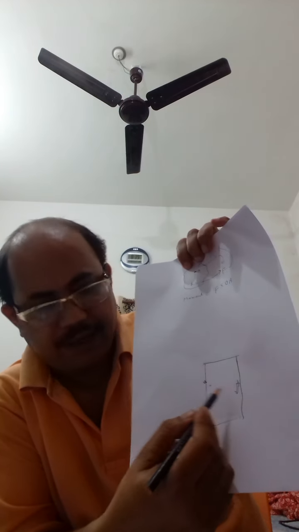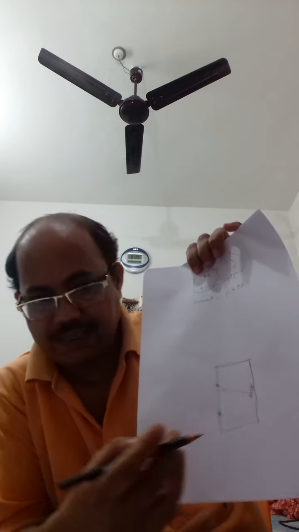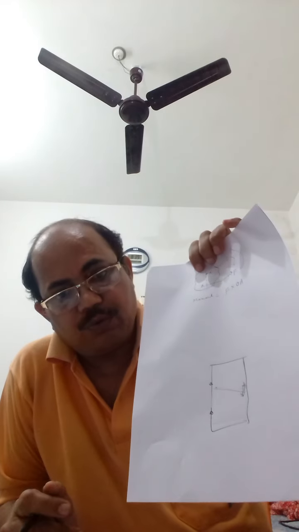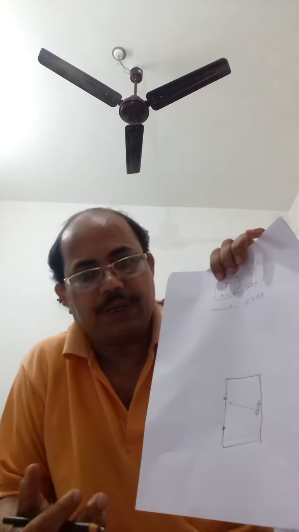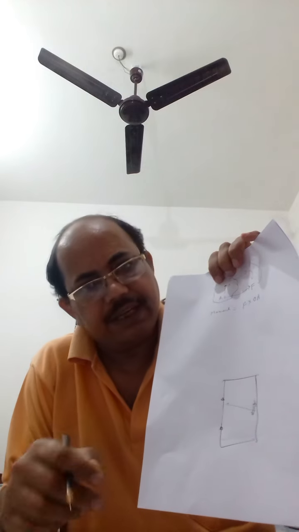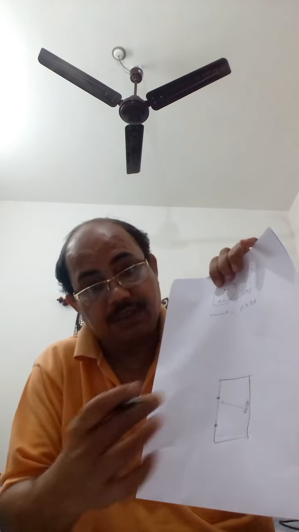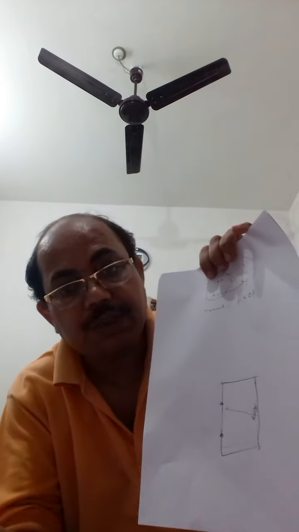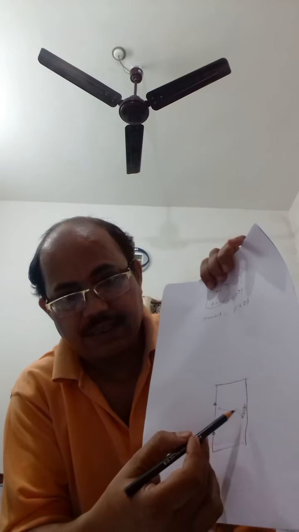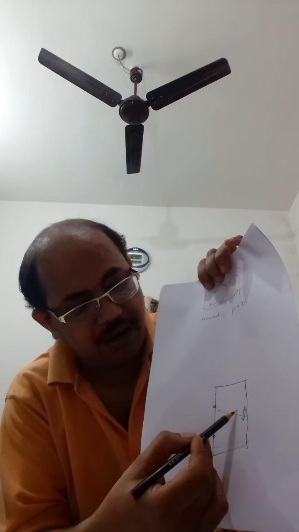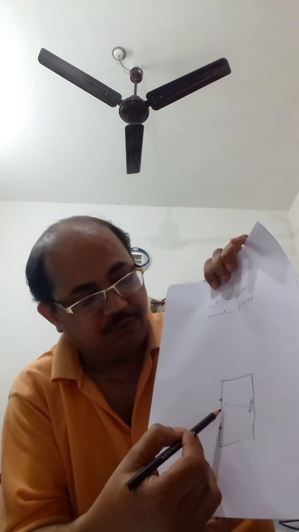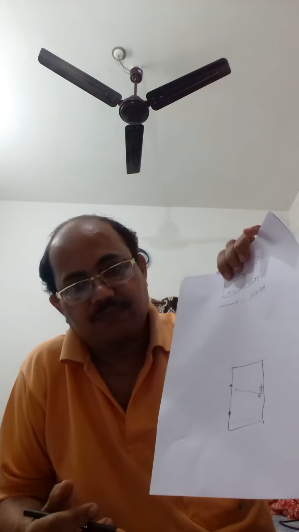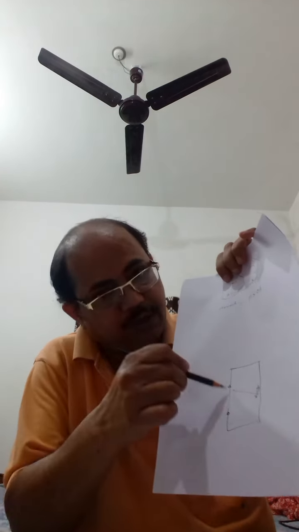Why? If this distance increases, then we will get more moment by applying less force. If this distance is increased, the moment will also be increased. So the handle is fixed as far as possible from the point of pivot.